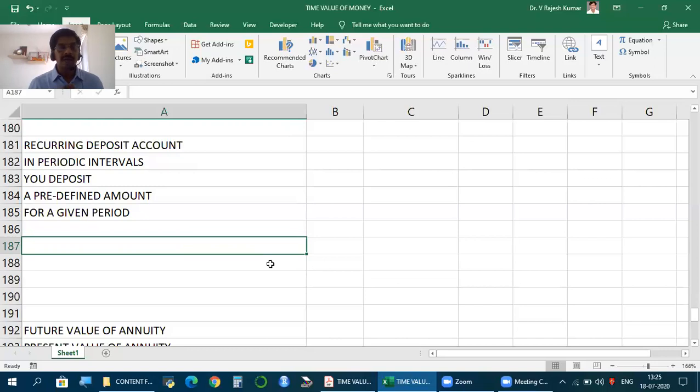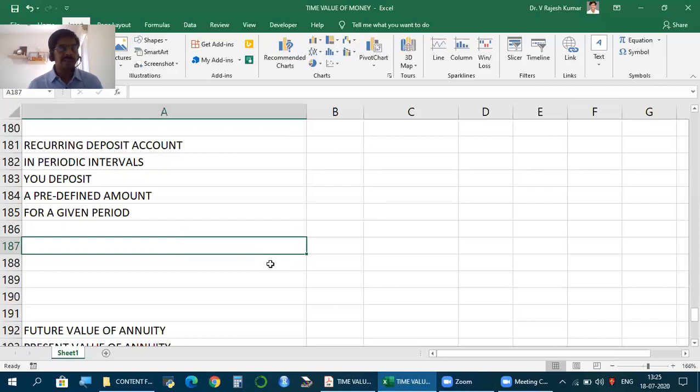You have an insurance policy in your name, life insurance policy. What do you do? In periodic intervals, quarterly, half yearly, annually, you pay same amount as premium for a given period. It's an annuity. Let's say you invest in a scheme, investment scheme called SIP, Systematic Investment Plan. What happens here?